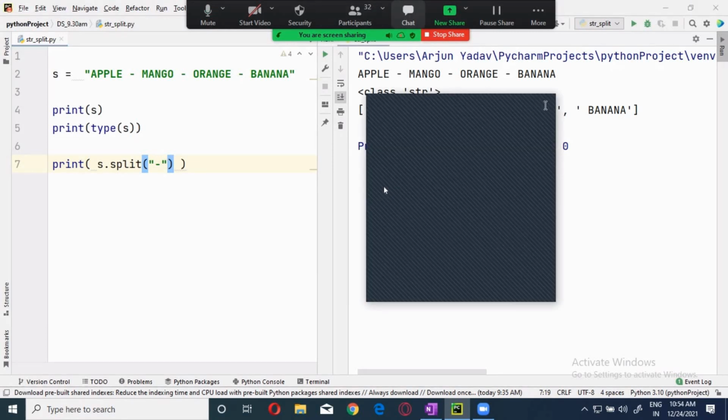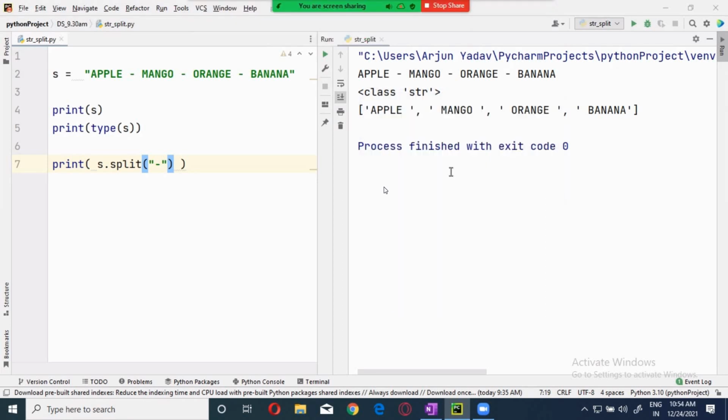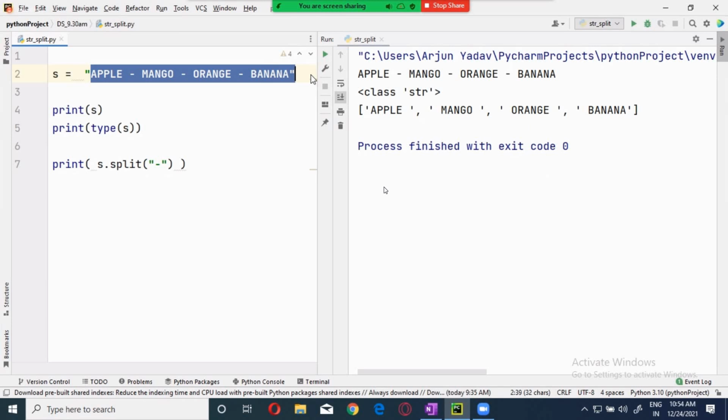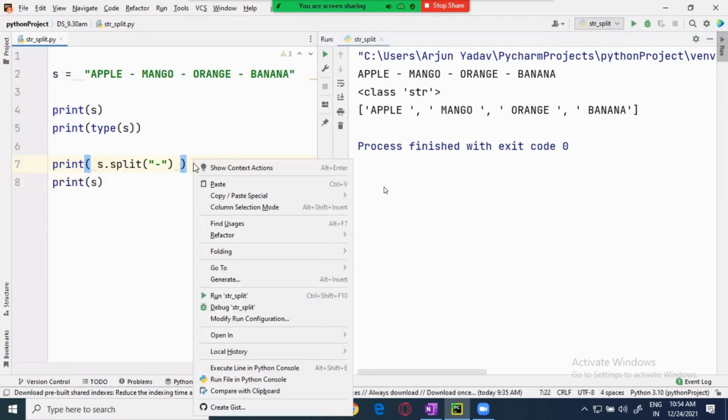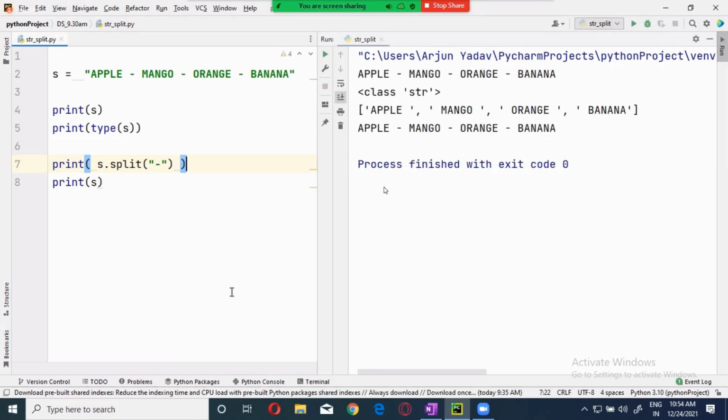Okay. Is this changeable? No, it is not changeable. What is happening then? It is the nature of the split function: it takes a copy of the S string value and splits it, not the original. It is taking a copy, splitting it, and showing us. The original S is the same, guys. The original S is not changed at all. You see this? Okay? Remember this.